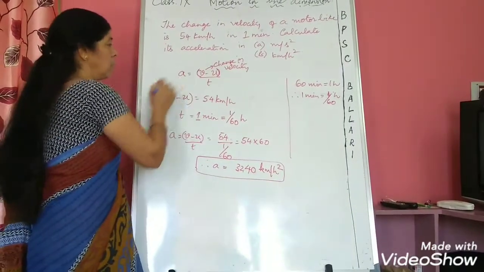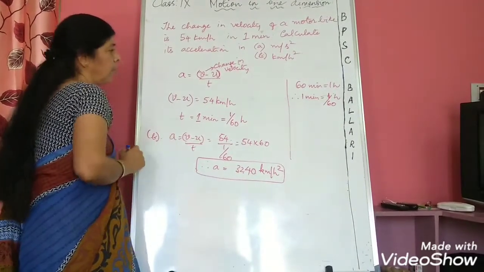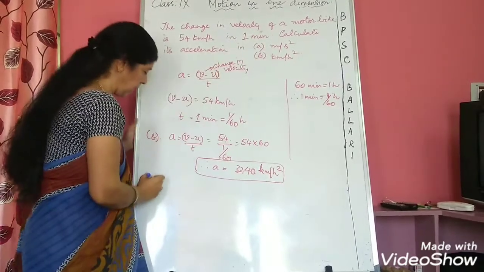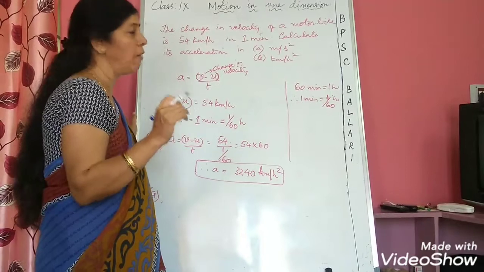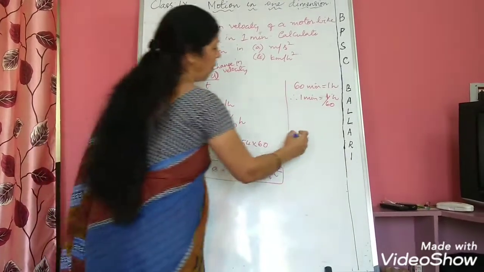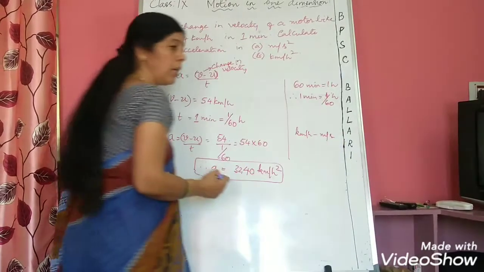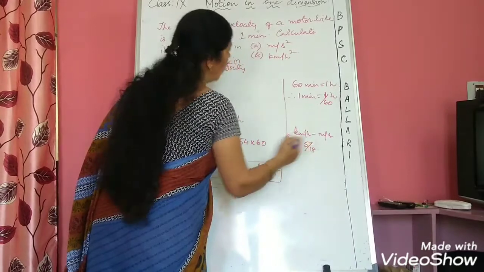This is the B solution I have done first. Now, if you want to calculate acceleration in meter per second square. Already in the previous problem I have told you, if you want to convert kilometer per hour to meter per second, then with what number you have to multiply? You have to multiply the number by 5 by 18.